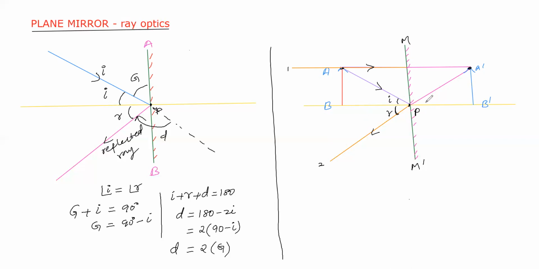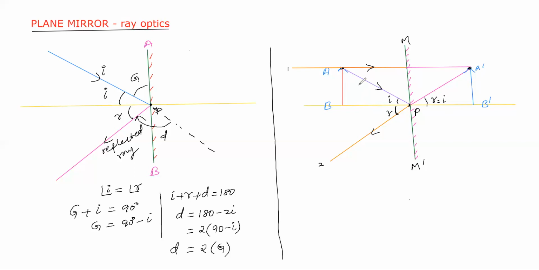This angle and this angle are alternate angles, so R is equal to I. From this, we understand that the angles of triangles ABP and A dash PB dash are the same, and the sizes AB and A dash B dash are equal.